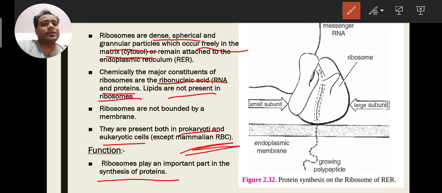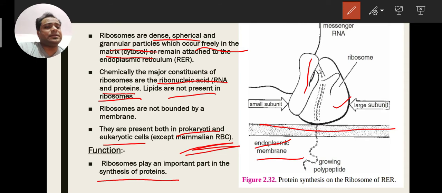Okay, now see the diagram here. Ribosomes are attached on the endoplasmic membrane. See here, number one. Number two, the ribosome has two parts. This is the smaller subunit and this is the larger subunit. Here messenger RNA is converted through the ribosome and forms growing polypeptides. Growing polypeptides are further converted into protein. So the main function of ribosome is to make protein from mRNA.